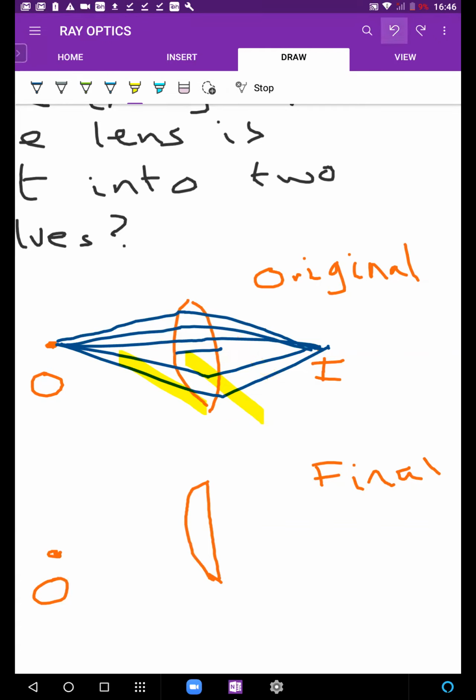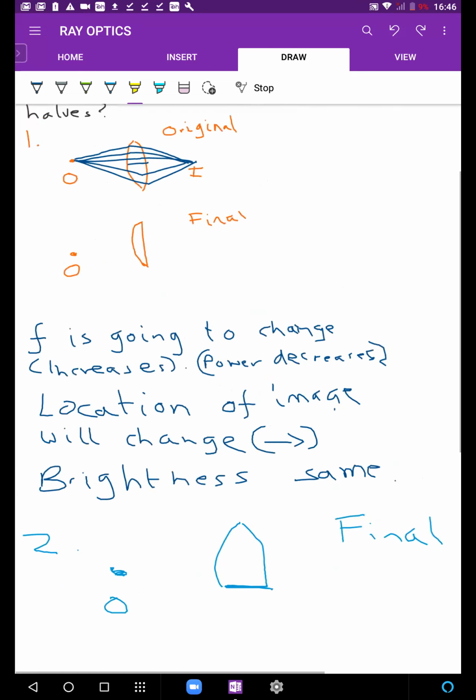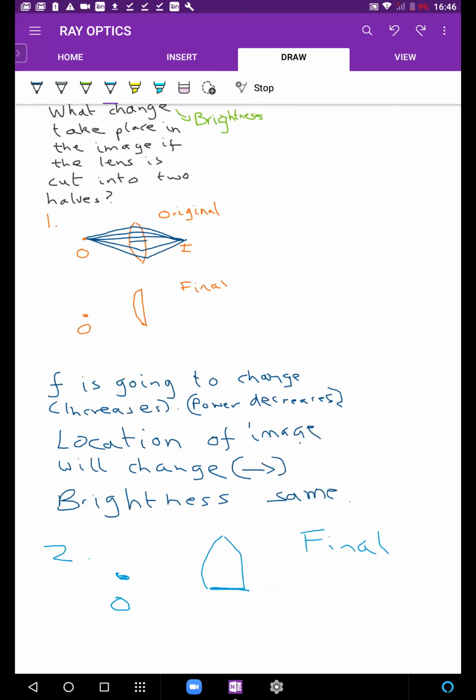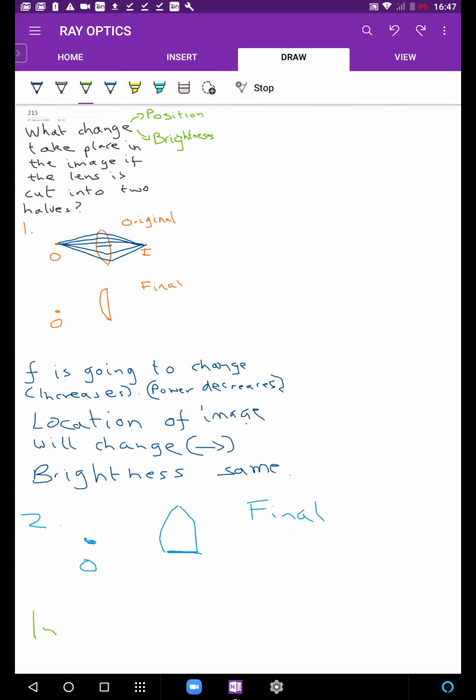Because it's formed using lesser rays. The image is still going to be formed at the same location, only the brightness would be reduced. Image at the same location, because at the end the curvature of either surface is the same.